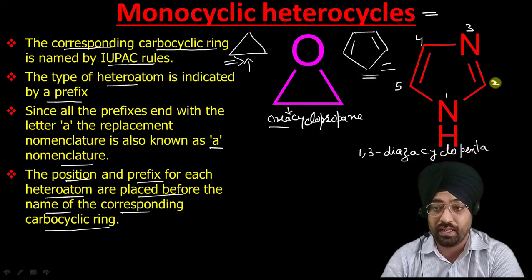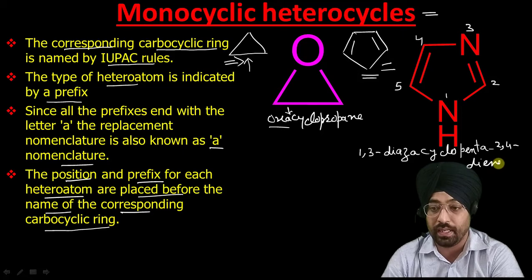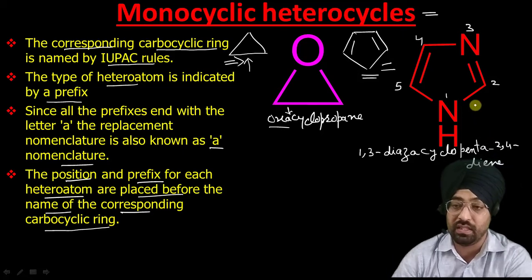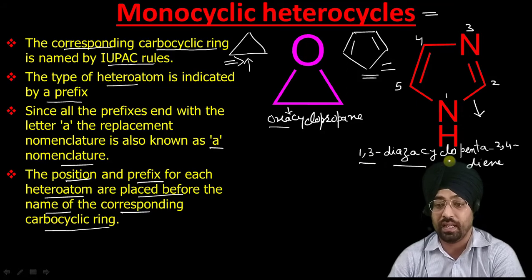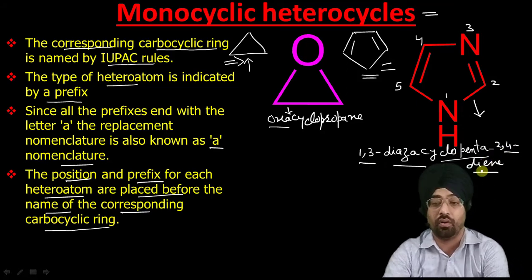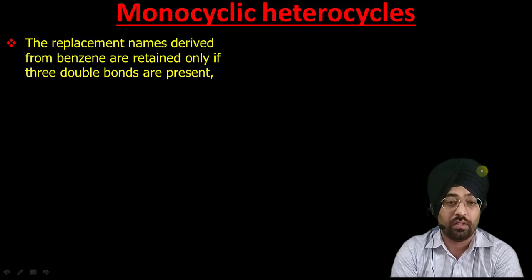Now ene is present at the second and fourth position, so cyclopenta-2,4-diene. So that is the name of this heterocycle according to this rule: 1,3-diazacyclopenta-2,4-diene. So that's how we name these compounds according to this replacement nomenclature system. Now let us see some more rules.